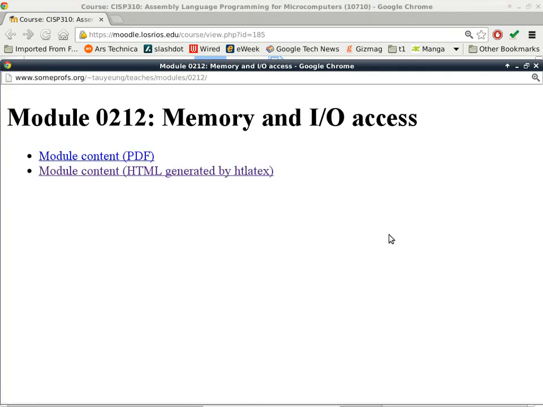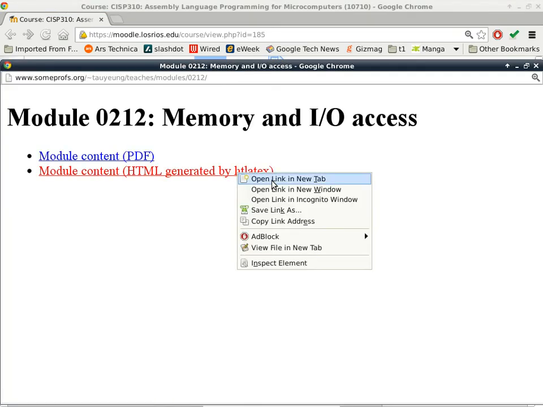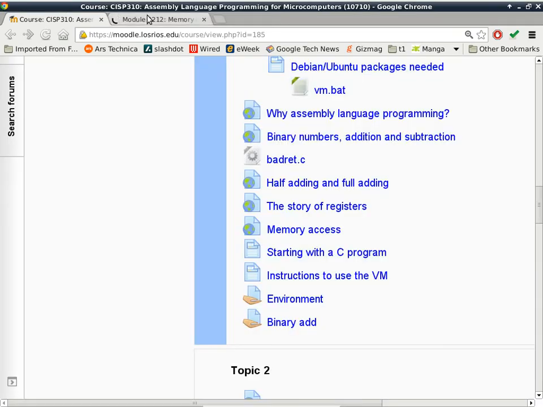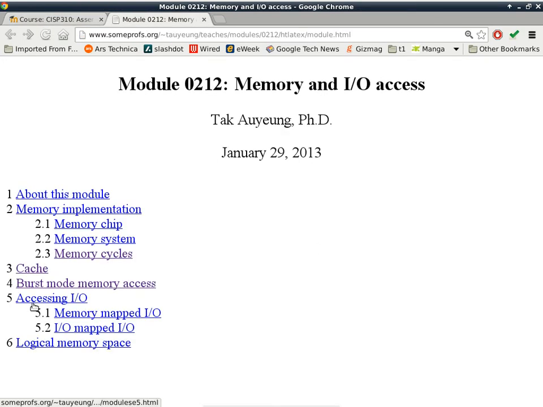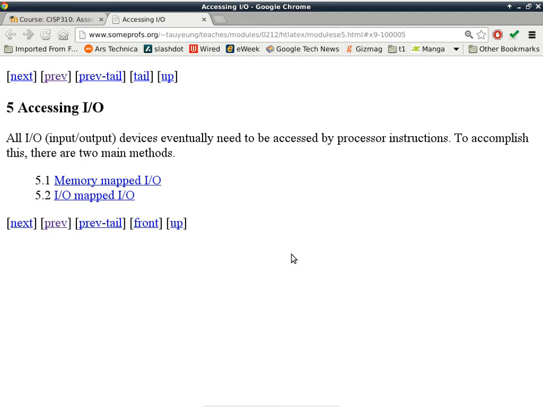Now we're back to memory access, and we are close to getting this part done already, so that's good. All right, so we are moving on to section 5, which talks about accessing input-output devices.